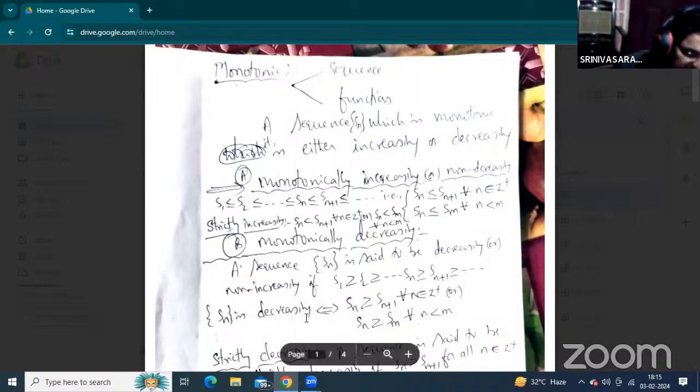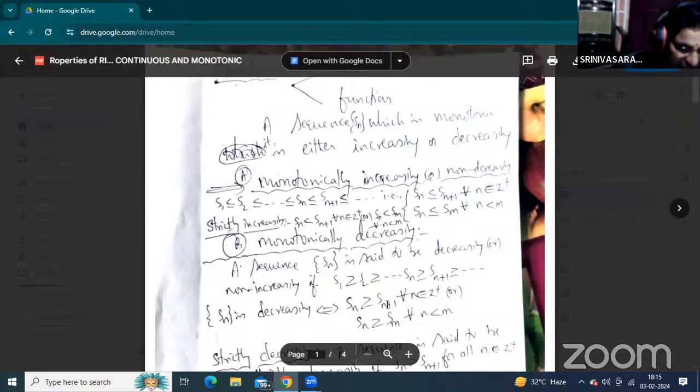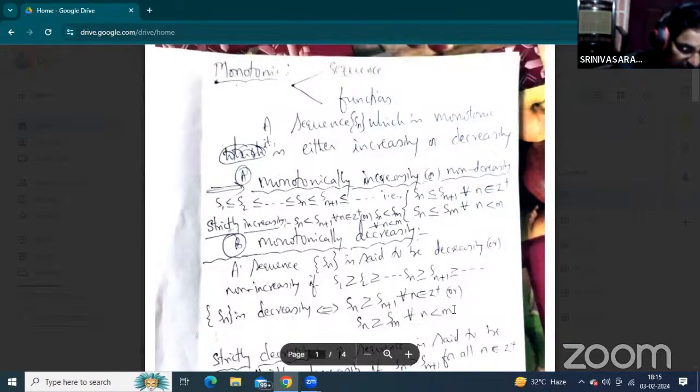When the sequence is decreasing, Sn is greater than or equal to Sn plus 1 for all n being a positive integer, or, replacing n plus 1 by m, Sn is greater than or equal to Sm for all n less than m. Either this one or this one is the representation of a monotonically decreasing or non-increasing sequence. Sn is greater than or equal to Sn plus 1 for every n being a positive integer.